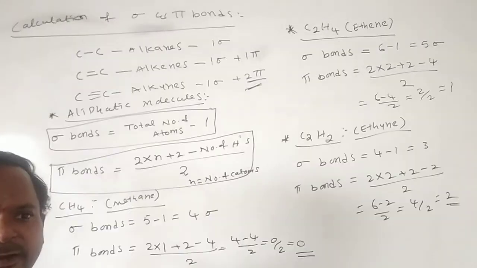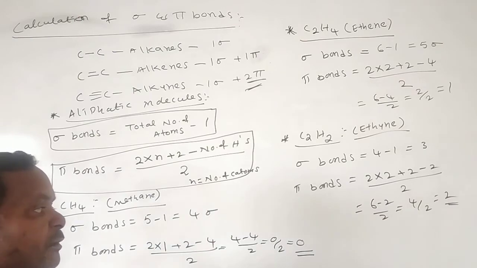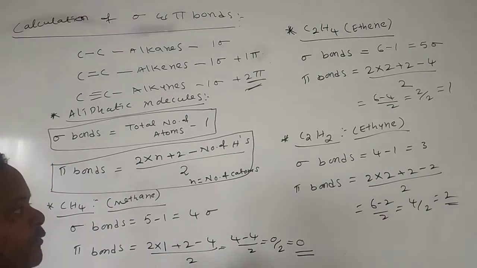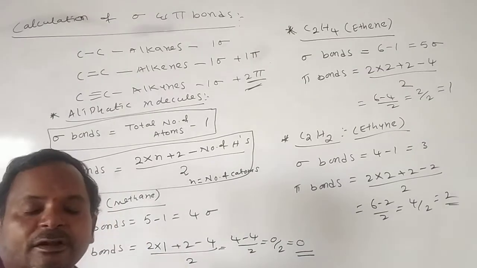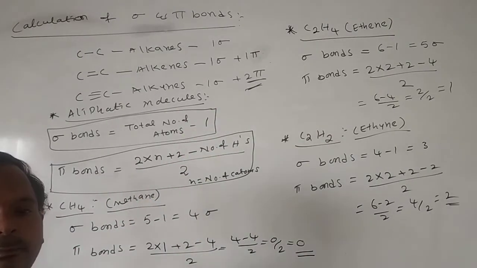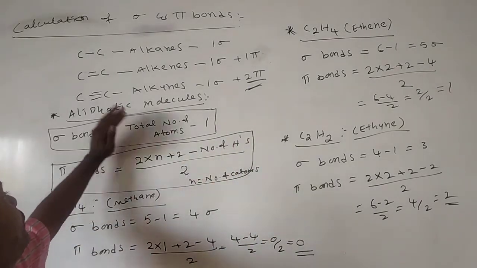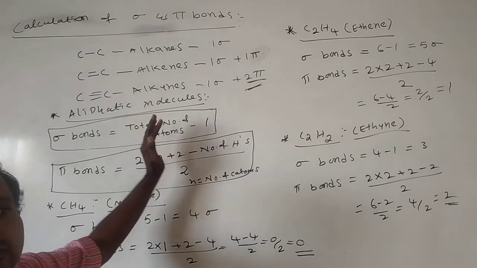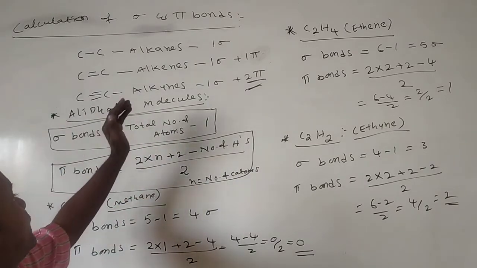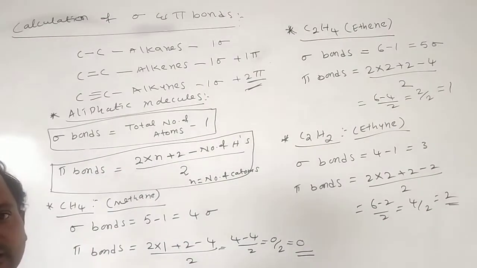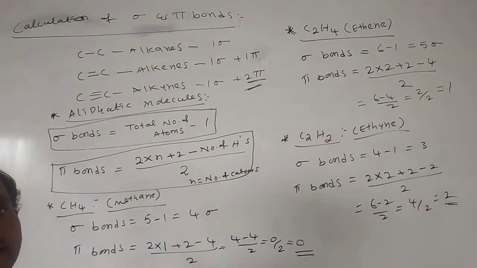Not only ethyne, propane, butane, pentane, all those, we do like this only. We take the molecular formula and count the number of atoms. By counting the number of atoms and total number of atoms, we get the sigma bonds and pi bonds. We apply this anywhere in organic chemistry, just by using these principles. In organic chemistry different formulas are there. We are discussing only organic chemistry, so it is helpful for organic chemistry.